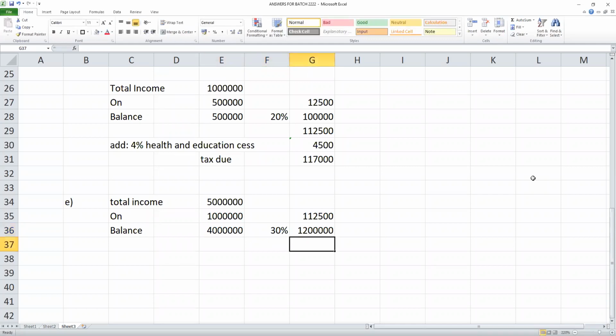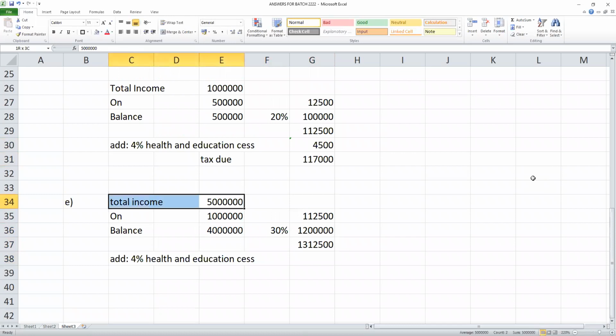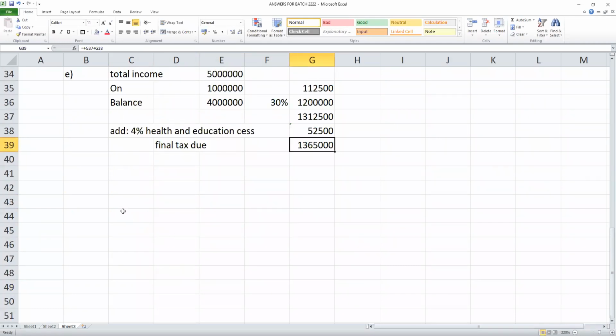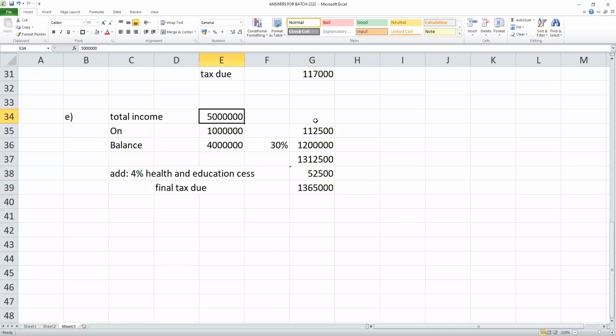Should I add surcharge? No, sir. Why? Because total income is not more than 50 lakhs. 50 lakhs is exactly 50 lakhs, it is not more than 50 lakhs. Then 4% cess. So this is my final tax, I have to pay 13,65,000. So: 10 lakhs 1,12,500, balance 30%, total plus cess. Over.